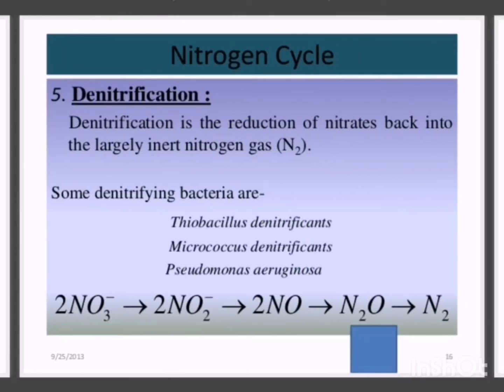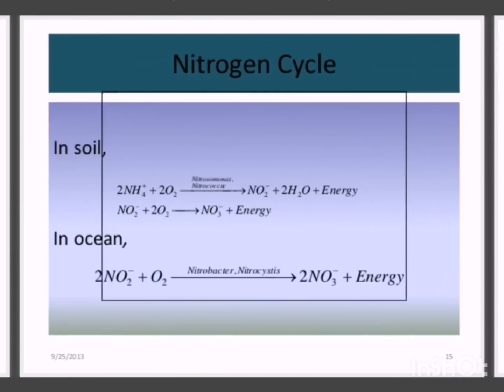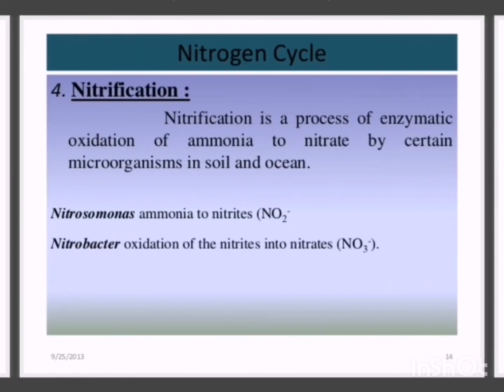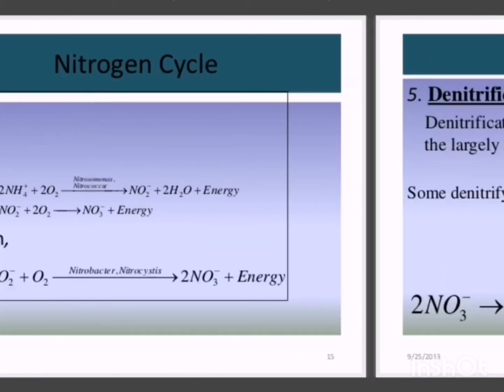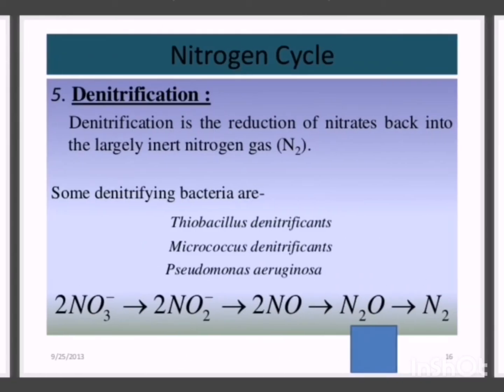What is denitrification? Denitrification is the reduction of nitrate back into the largely inert nitrogen gas. It is actually the reverse process of nitrification. Some denitrifying bacteria are Thiobacillus denitrificans, Micrococcus denitrificans, Pseudomonas aeruginosa.